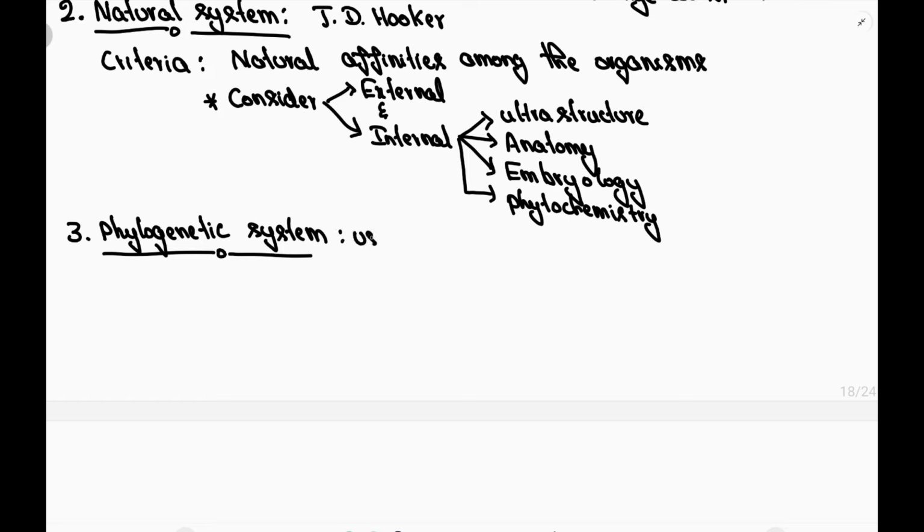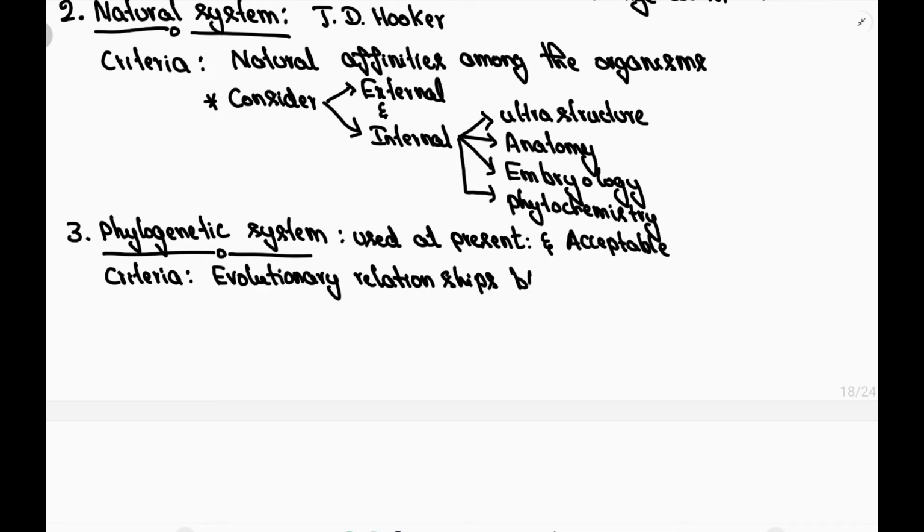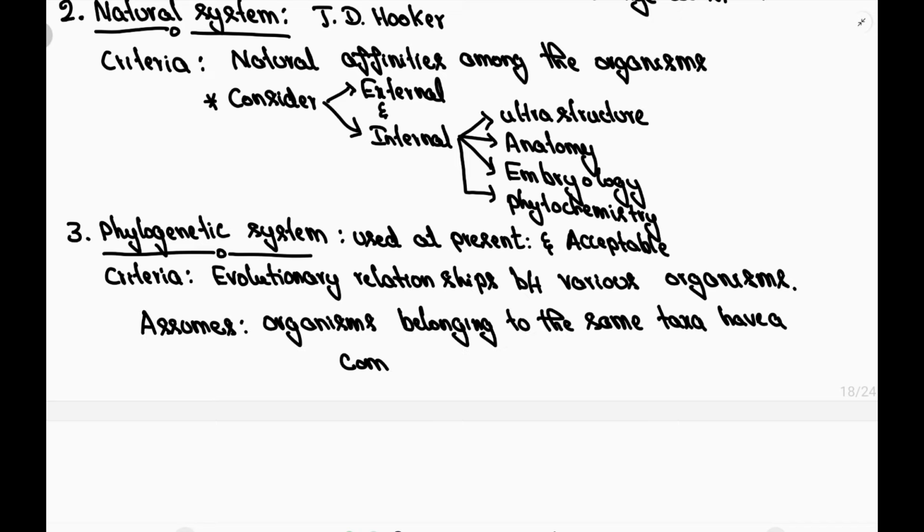The third system of classification was the phylogenetic system of classification. It is mainly based on the evolutionary relationship among the organisms. This system of classification is used at present and it is also more acceptable. Criteria used were evolutionary relationship between the organisms, and it assumes that organisms belonging to the same taxa, for example, belonging to the same species, will have a common ancestor. So that is the criteria used by the phylogenetic system of classification.